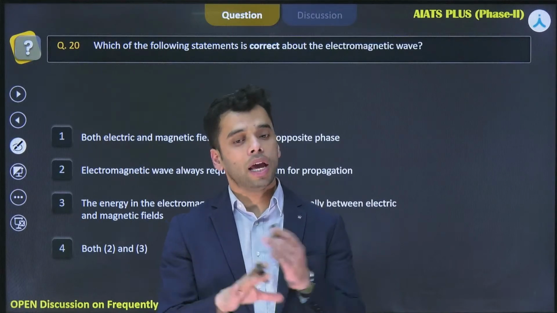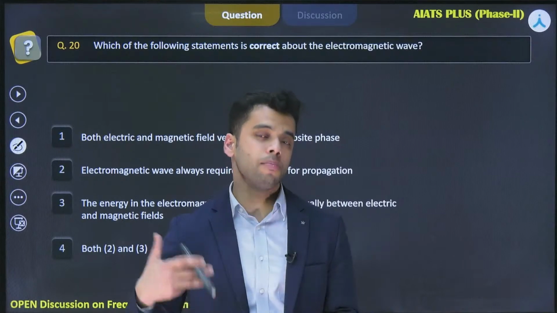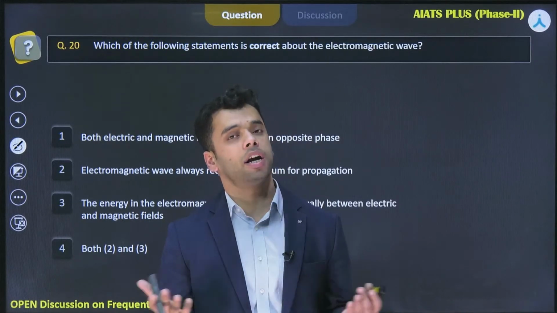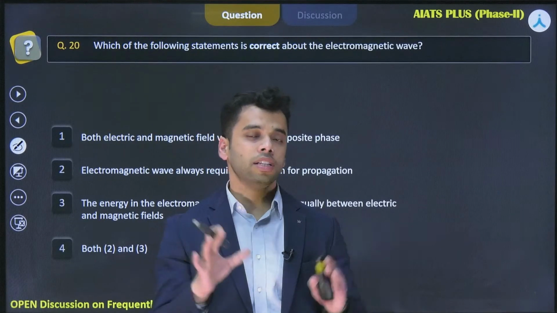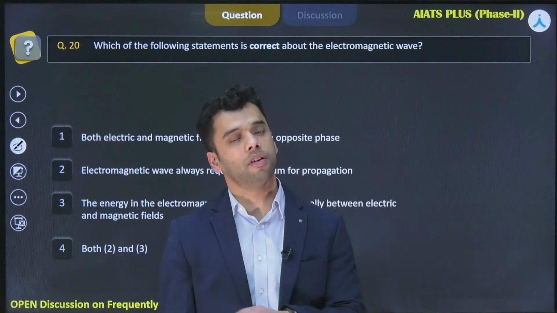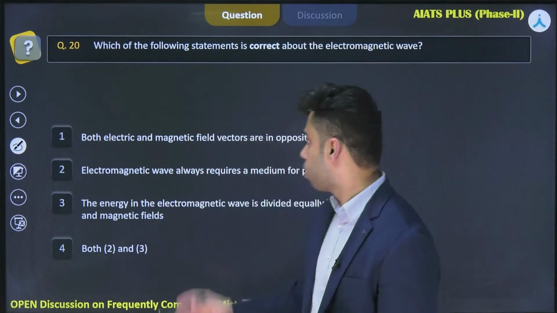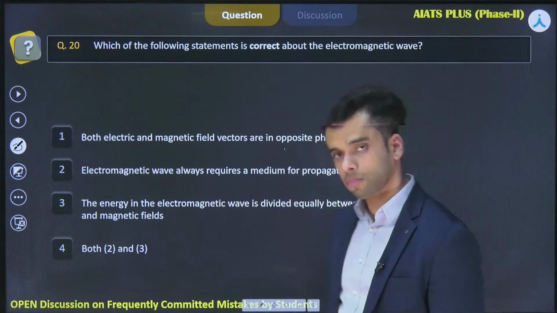So there should not be any confusion regarding the phase between the electric field and the magnetic field associated with an electromagnetic wave. It has been discussed several times that the phase difference between the electric field and the magnetic field associated with the electromagnetic wave is equal to 0. So it says that they are in opposite phase. This one is wrong, right?